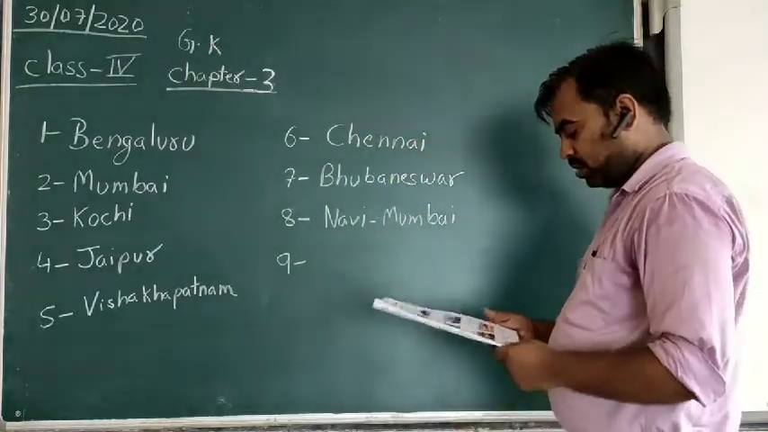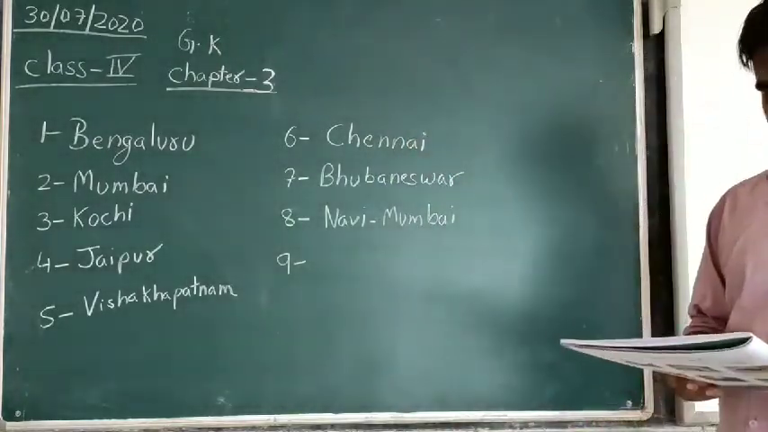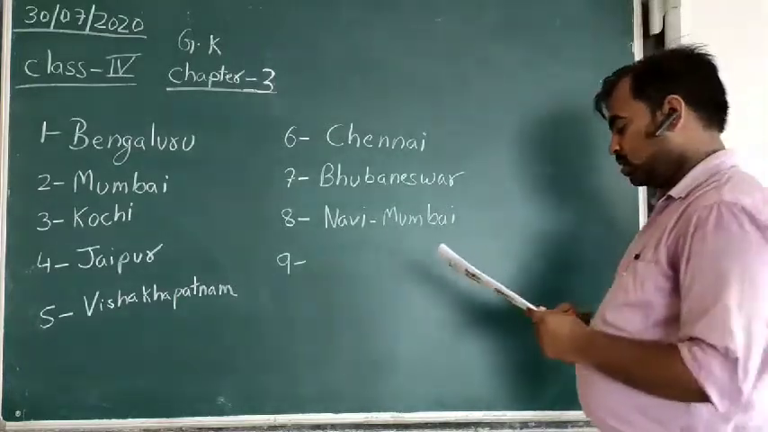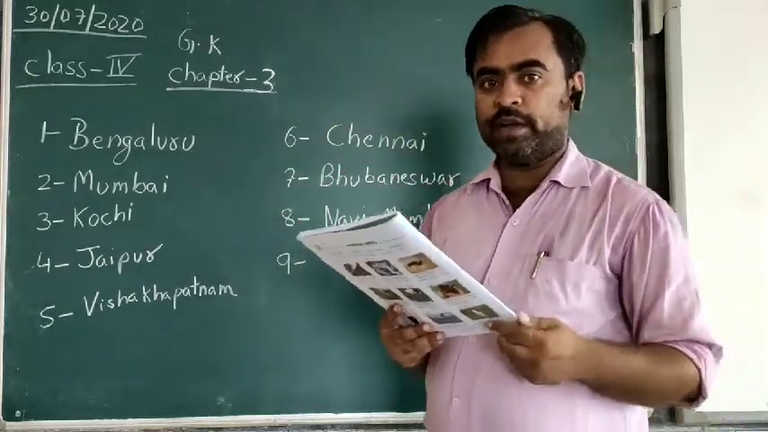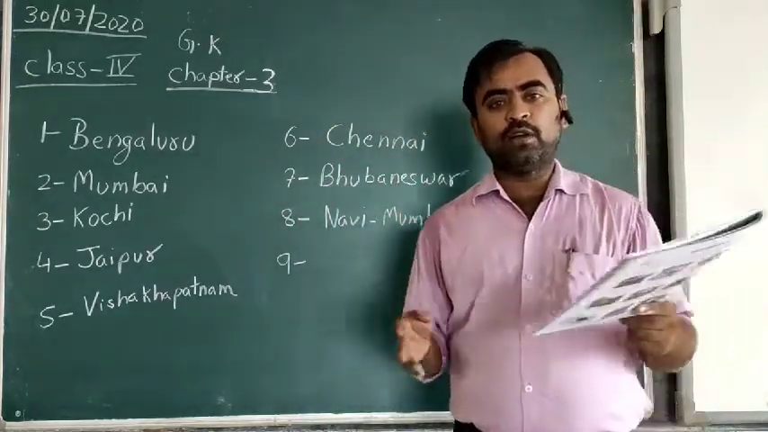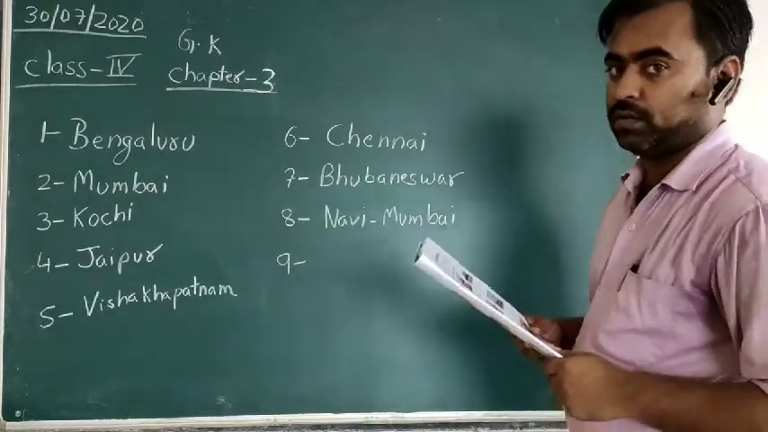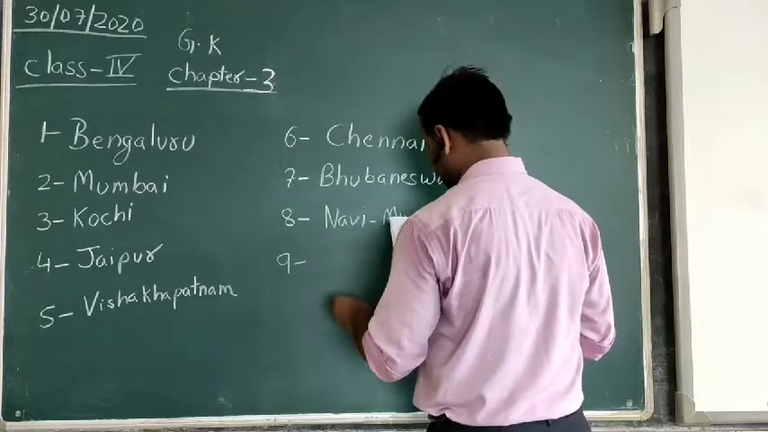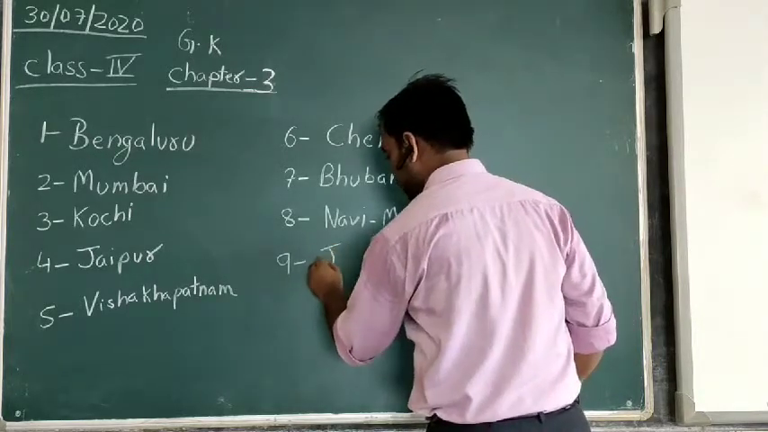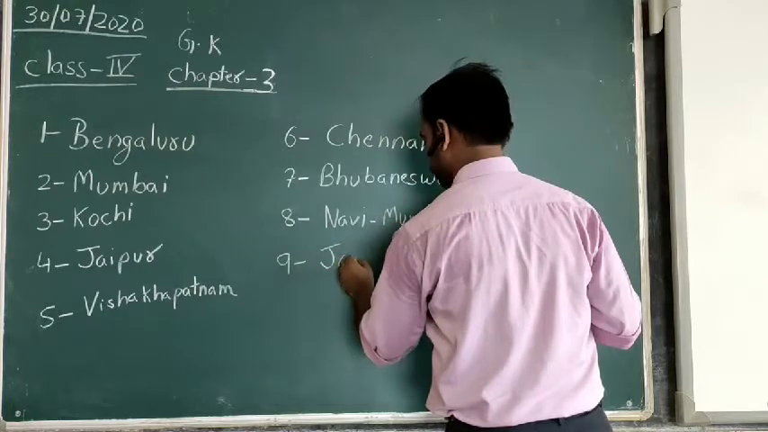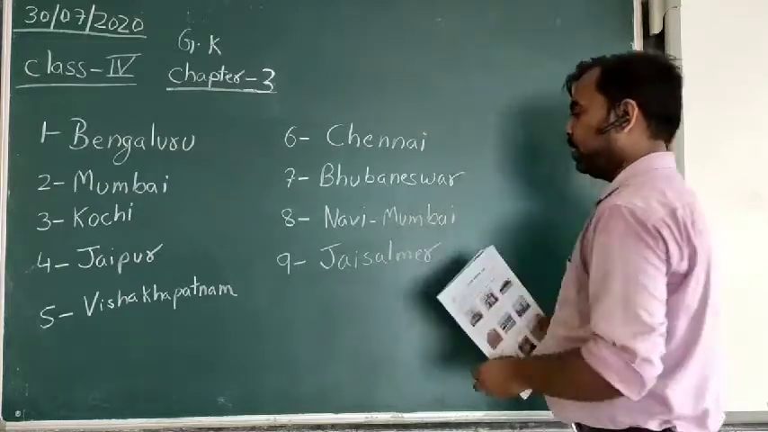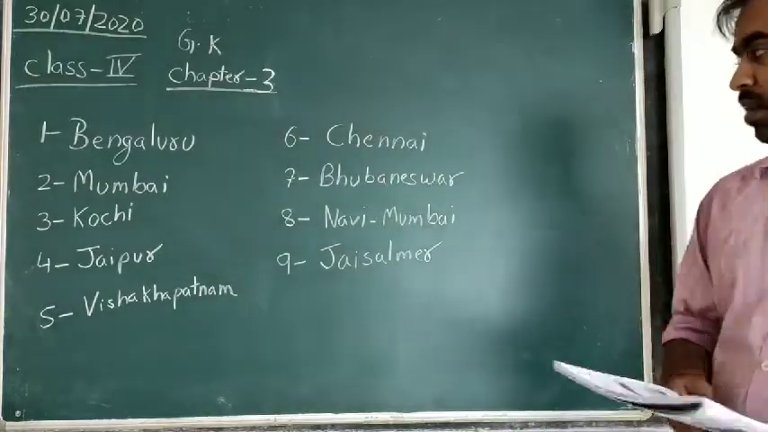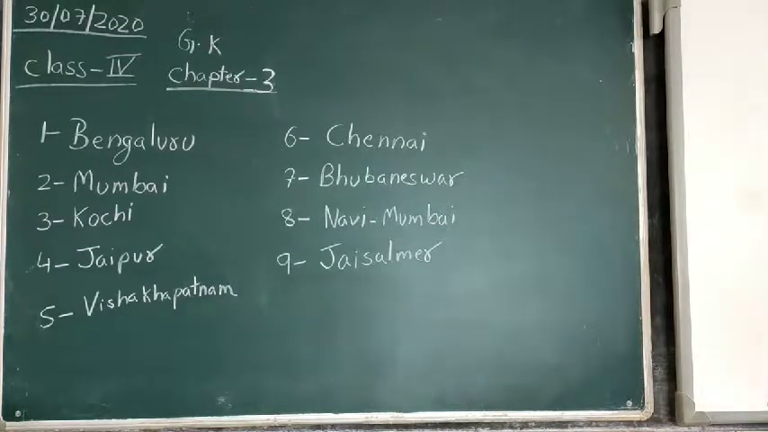And the ninth and the last one is the city which is known as the Golden City of India. Golden City of India, because when there is sunlight in the daytime it appears as if it is made of gold, because of its desert. The name of the city is Jaisalmer. Jaisalmer is situated in Rajasthan. So now you can complete the third chapter here.